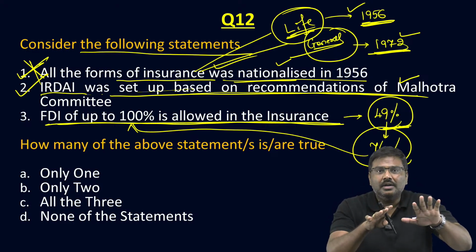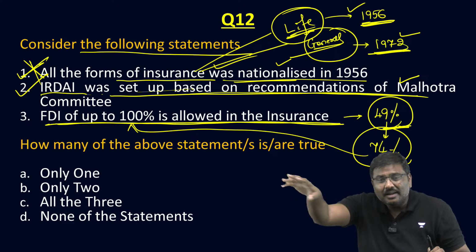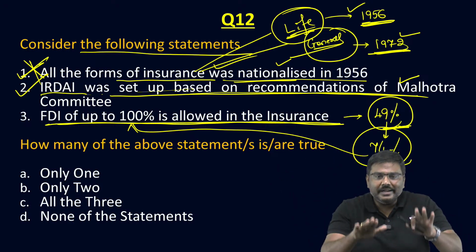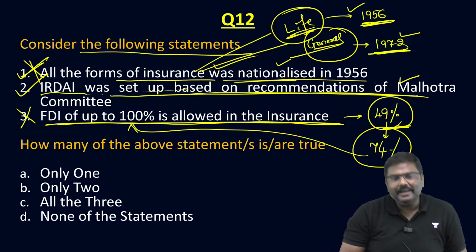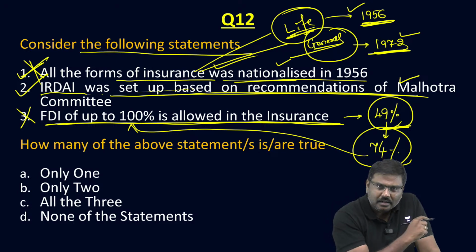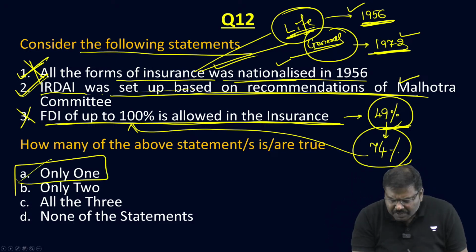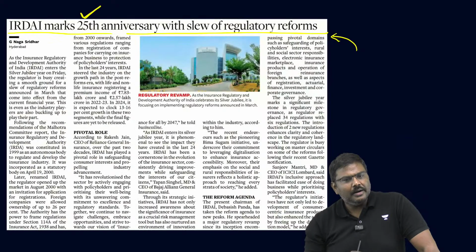Again, it is a thought. Budget is coming up, hardly 1 more week. It might be announced in the Budget that FDI will be increased to 100. But right now, it is 74%. Okay, so the third statement is incorrect. The first one is incorrect. The third one is incorrect. The second one is correct. The right option for question number 12 will be option A. Is it okay? Done.